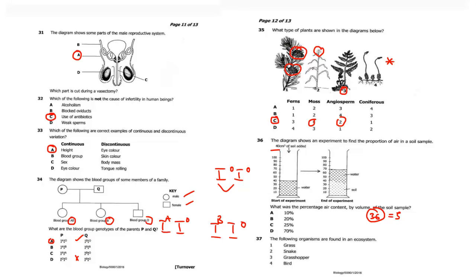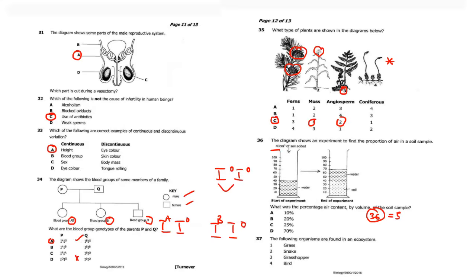Question 37. The following organisms are found in an ecosystem: snake, grass, grasshopper, and birds. Which of the following food chains correctly represents the feeding relation in an ecosystem? So for feeding relation, you need to start with the producer, which is the grass. So you're going to start with 1.